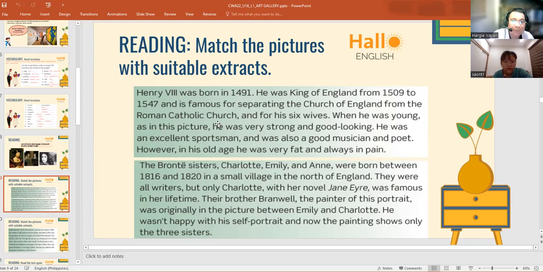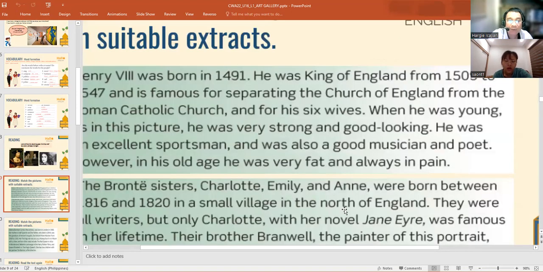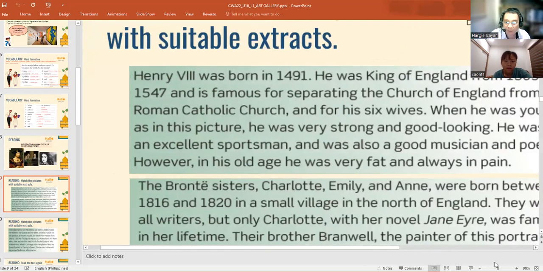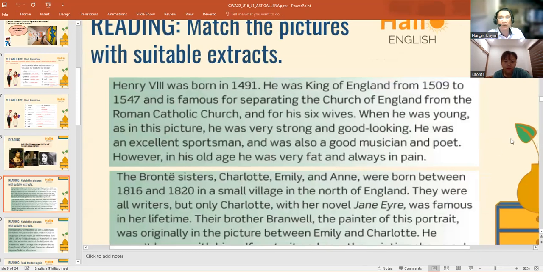Can we please read reading one? I hope you can see it clearly.